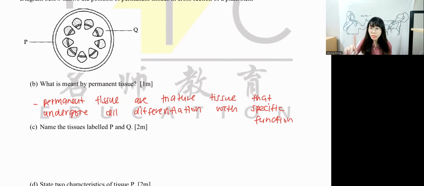Remember, all tissue, not just plant, guys. Even for human, when we undergo differentiation, when a cell that forms in the tissue, we also have specific function.